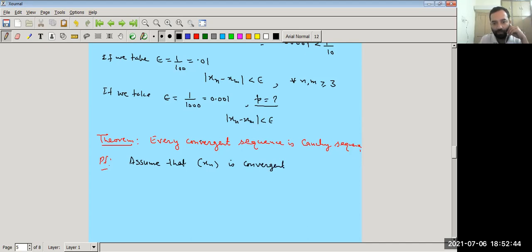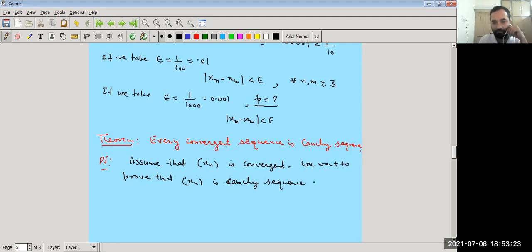If P, then Q, right? So what is the given condition? The sequence is convergent, but we have to show that xn is a Cauchy sequence. So we assume that xn is convergent. What do we want to prove? We want to prove that the sequence xn is a Cauchy sequence.